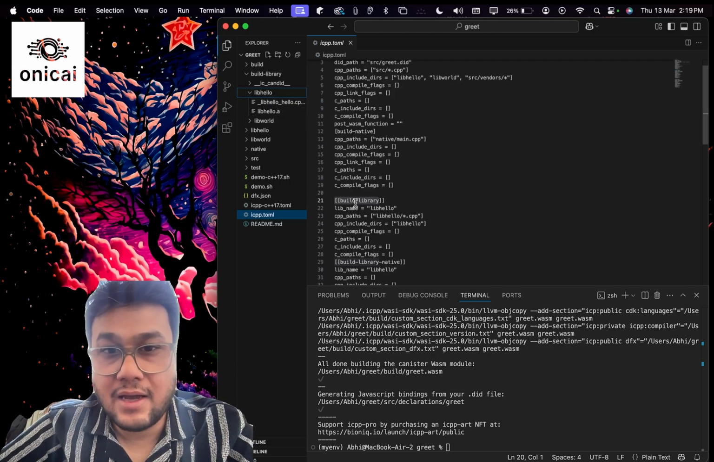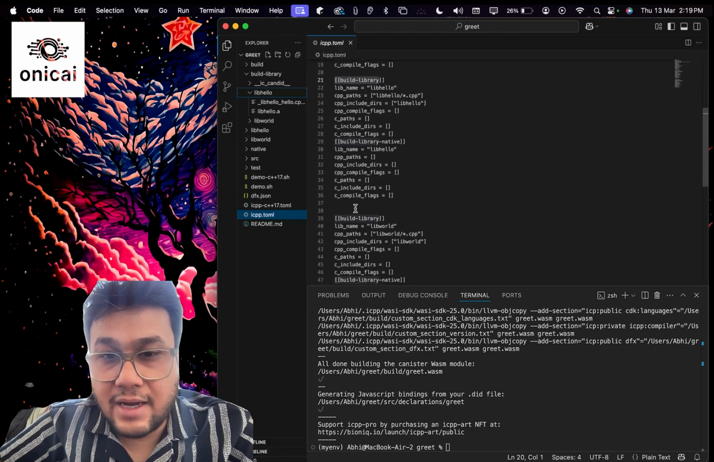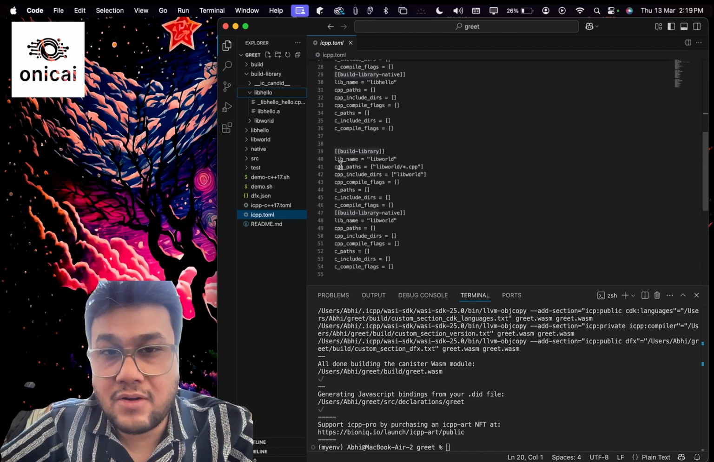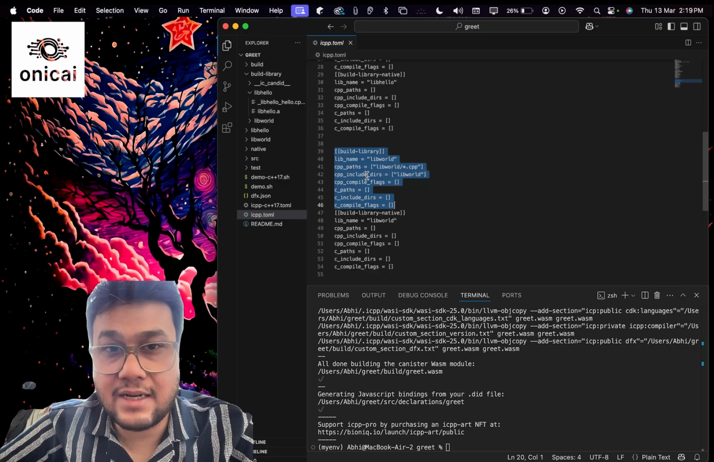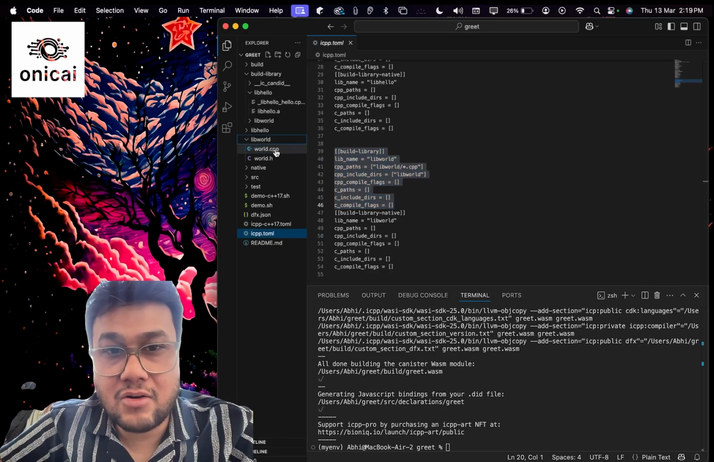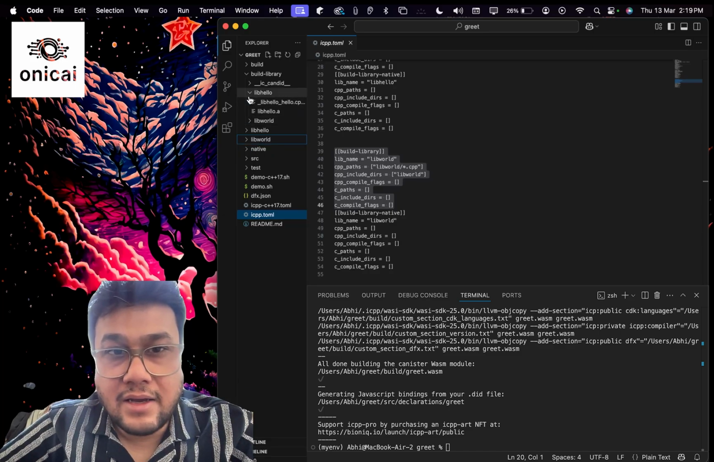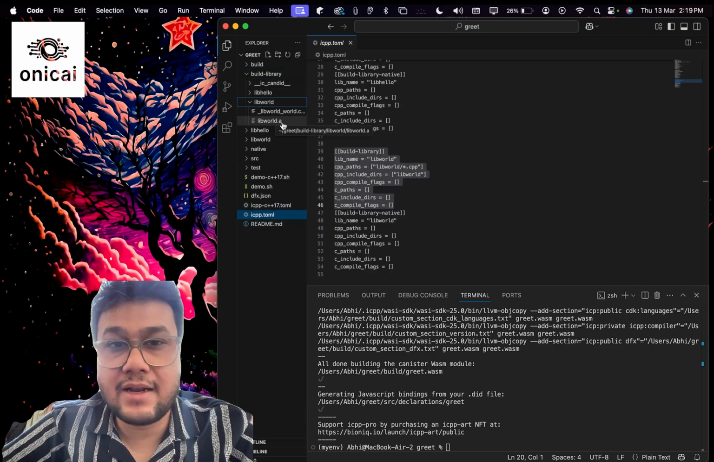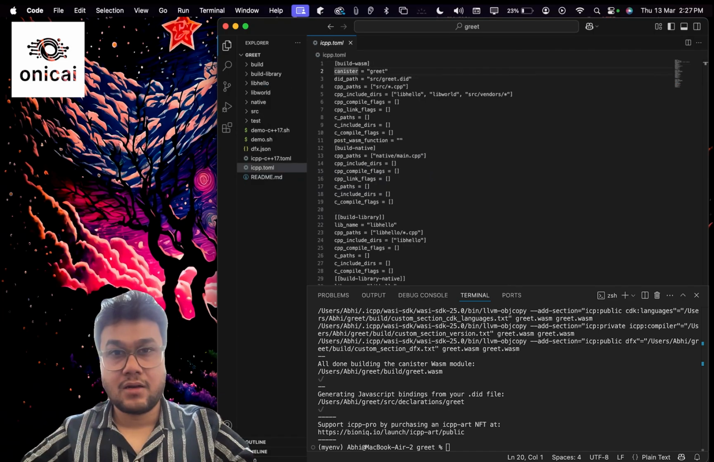And similarly, there is another section in this icpp.toml file for the libworld static library. This has exactly the same structure. You can see there are world.cpp and world.h files inside the libworld, and inside the build library there is a libworld folder, and there is the static compiled library libworld.a.